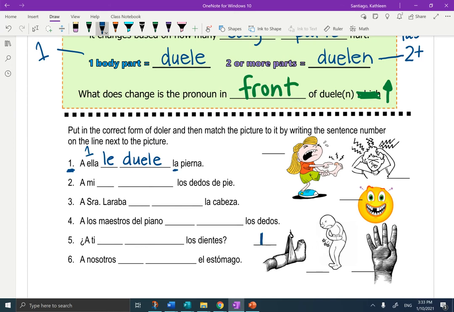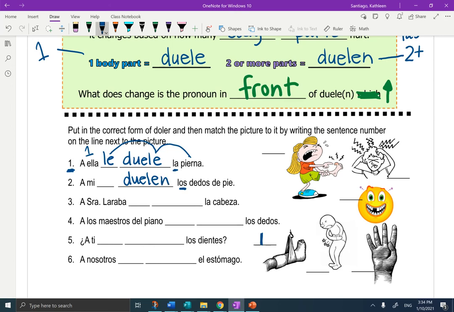Número 2. A mí blank blank los dedos de pie. Okay. Dedos, we're going to go backwards, right? Because number 1, let's look at number 1 again. What you're really saying is the leg is hurting her. So the leg is controlling the verb. Los dedos de pie, that's plural. So is it duele or duelen? That's right, it's duelen.